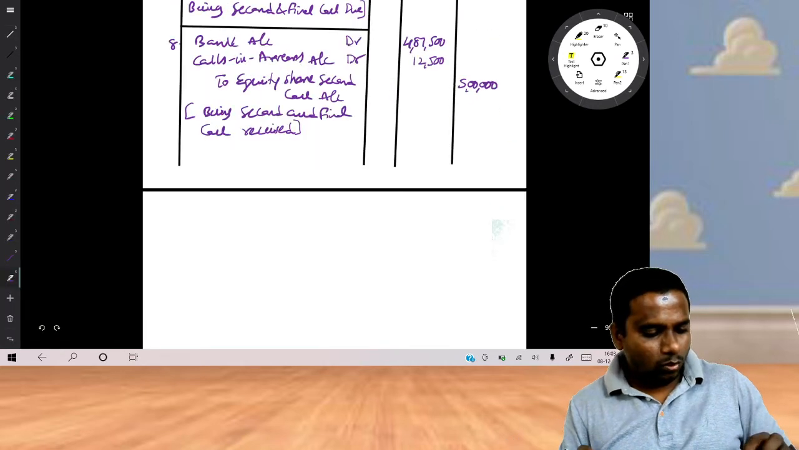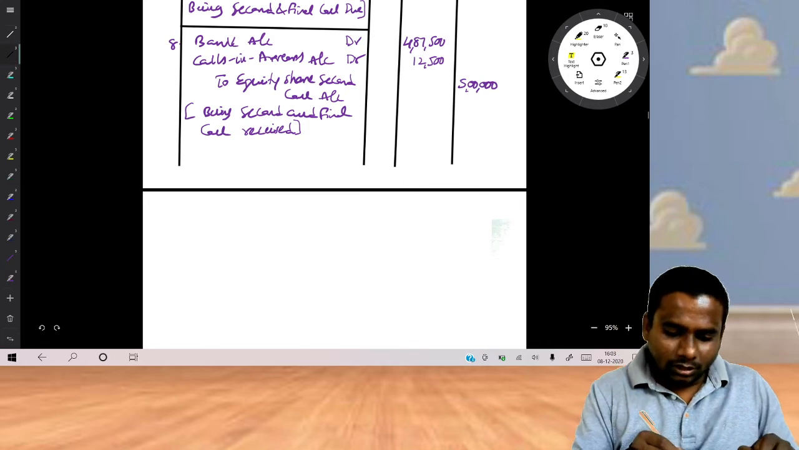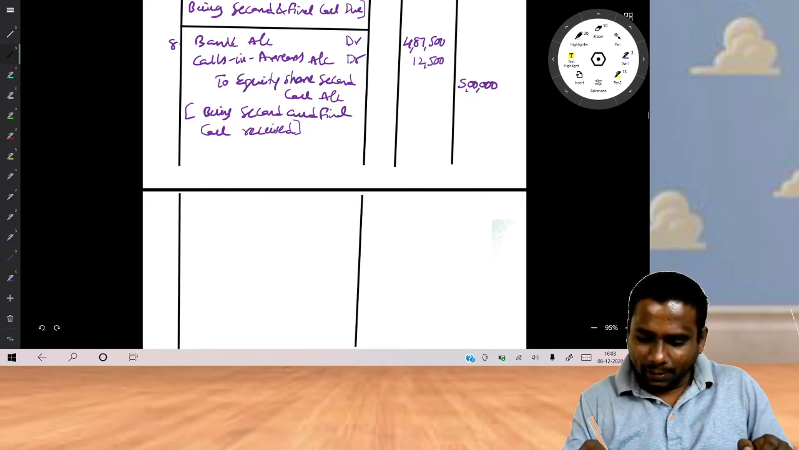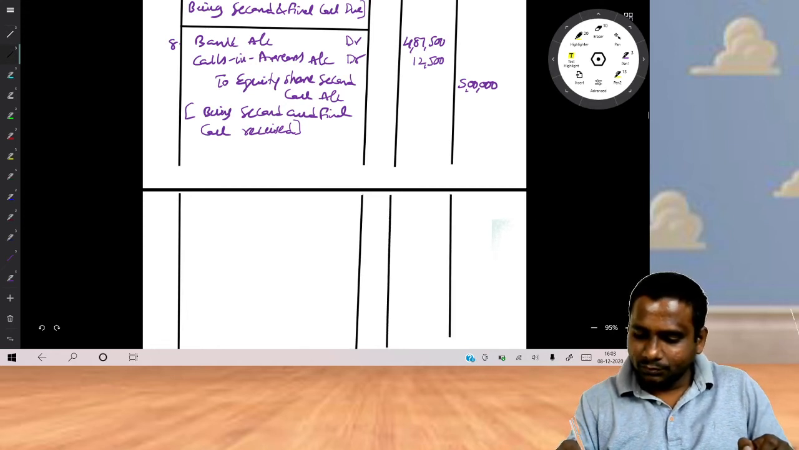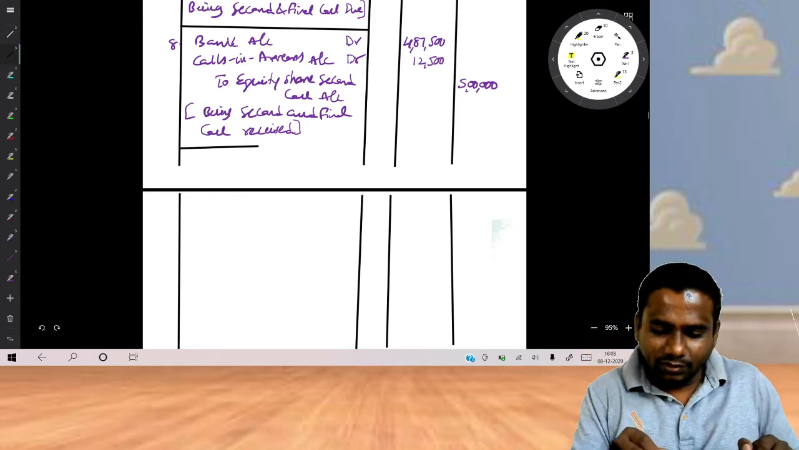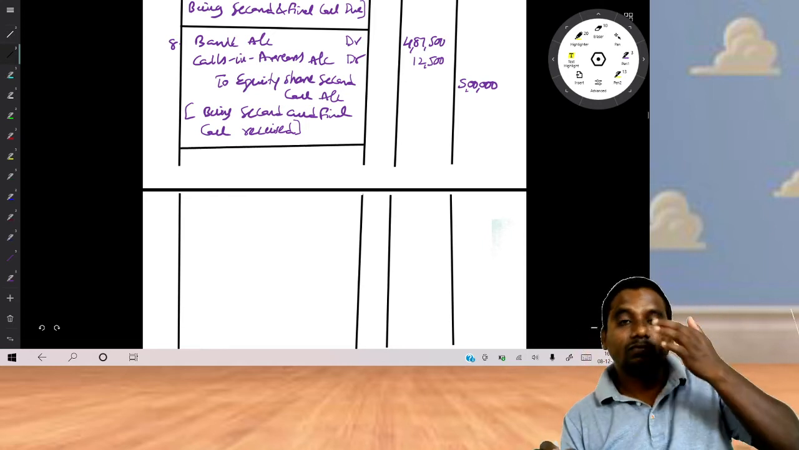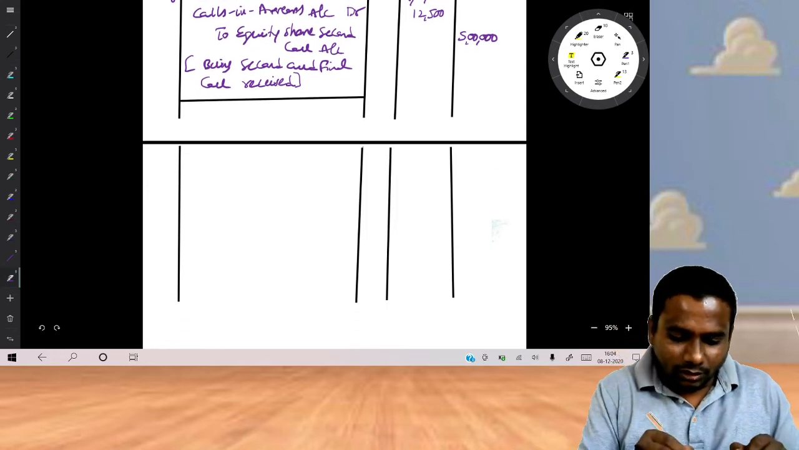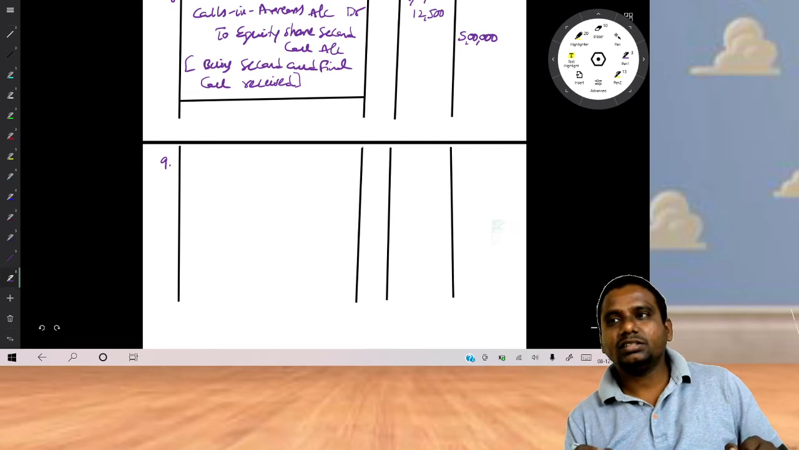Now we have two more entries to record. So what is the next entry? Forfeiture of shares. Why are we cancelling his shares? Because he failed to pay the first call amount and the second call amount, so we are cancelling his shares.